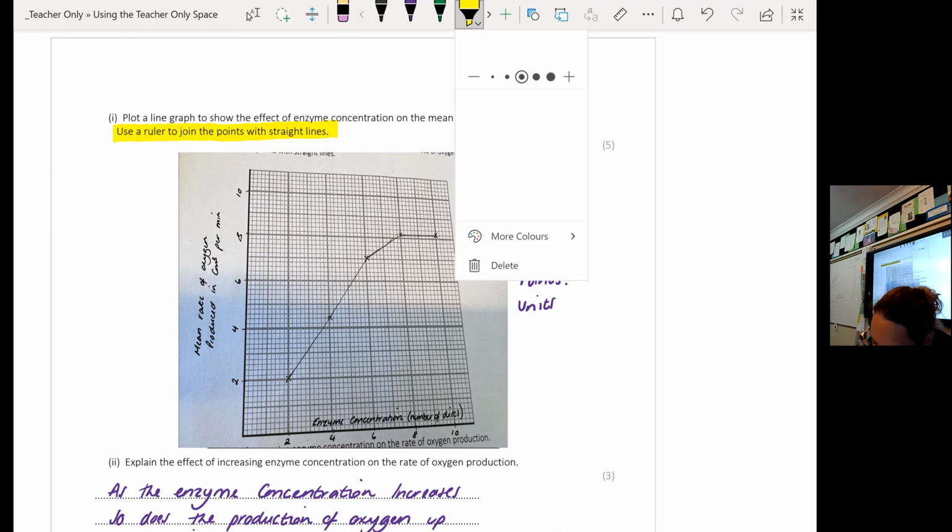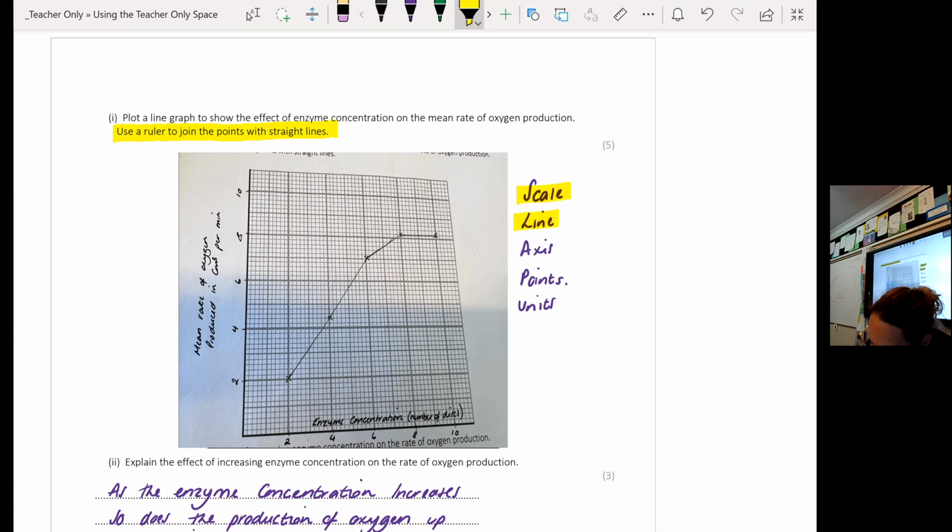Now, your axes have to be the correct way round. And what I mean by that is you need to have enzyme concentration on the x-axis, as it is your independent variable, and you have to have your mean rate on the y-axis. Some of you got that the wrong way around. Your points, okay, are correctly plotted, and your units.